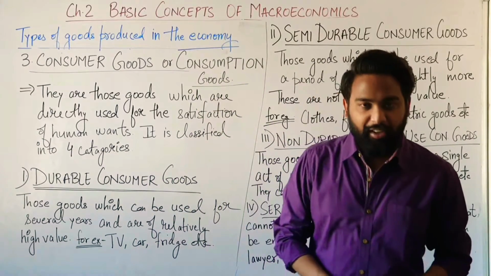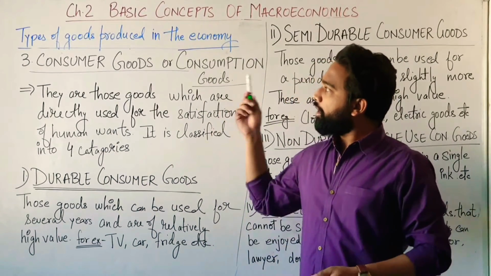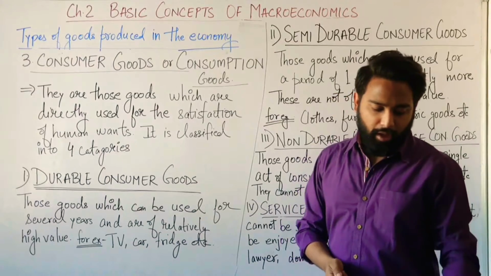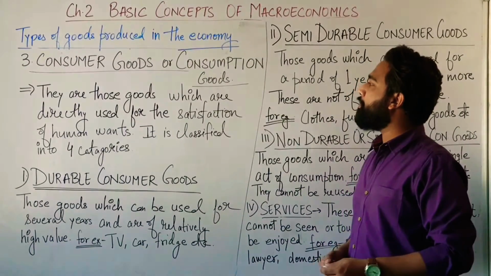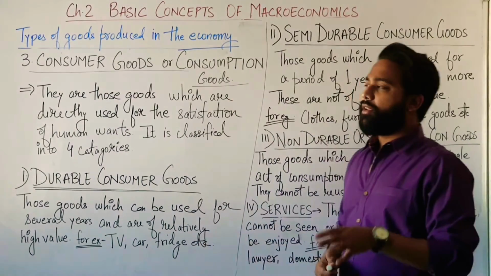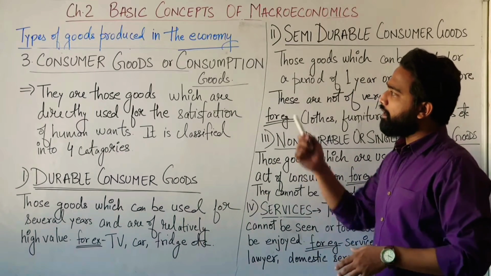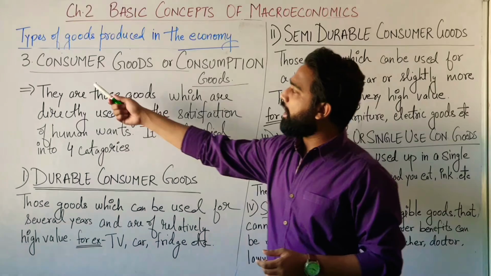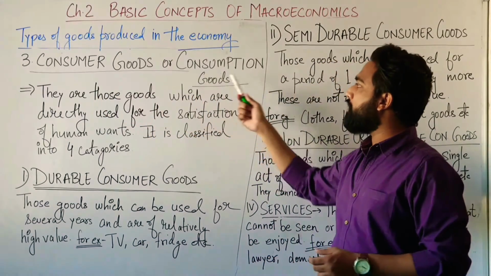Hello students, today we are going to continue the types of goods produced in an economy. In the previous video we had completed the final goods and the intermediate goods. So let's start the third type of good, which is known as consumer goods or consumption goods.